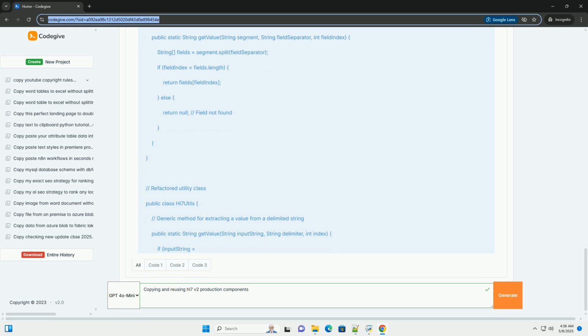2. Configuration files and databases. Routing rules: define routing rules in configuration files or a database. These rules specify how messages should be routed based on message type, sender, receiver, or other criteria. Message mappings: store message mappings in configuration files or a database.